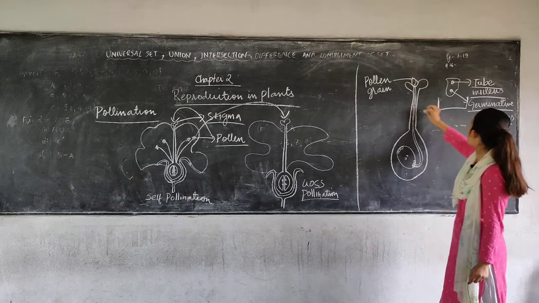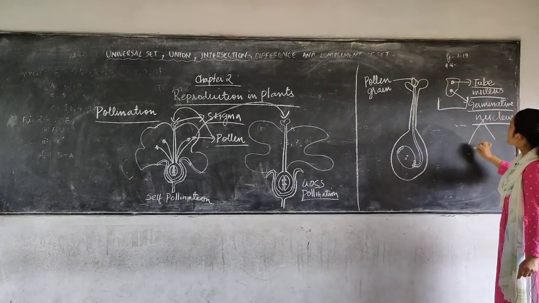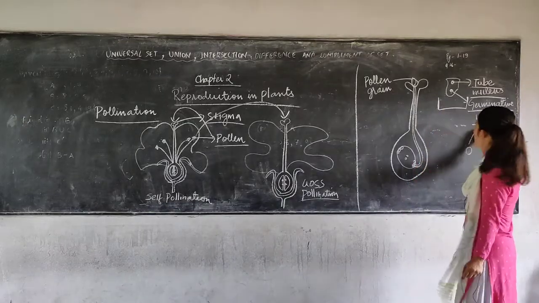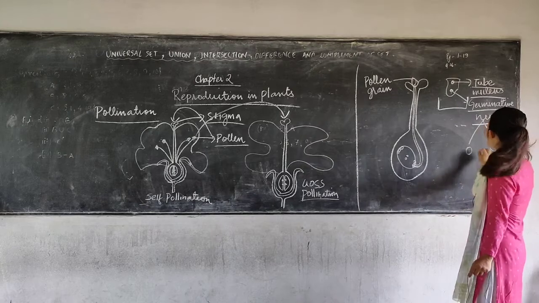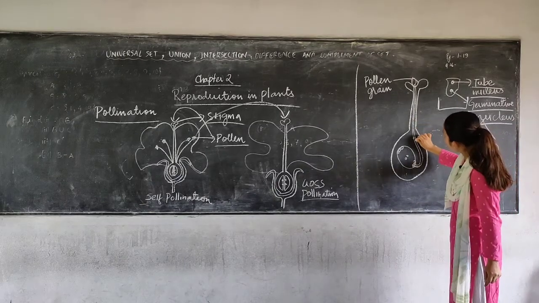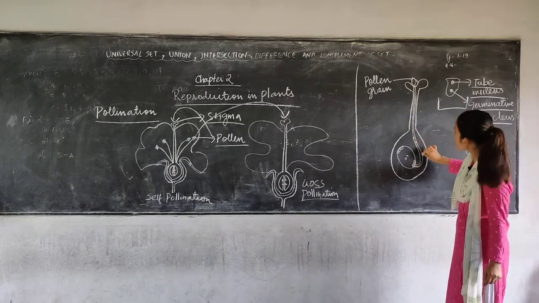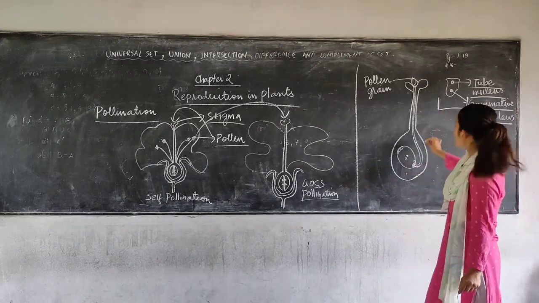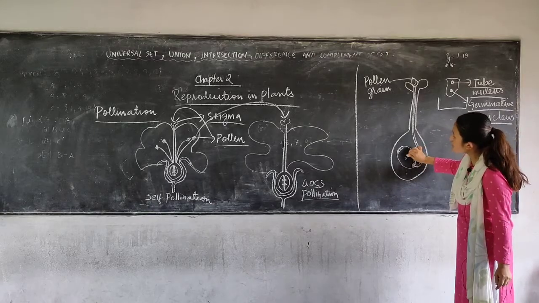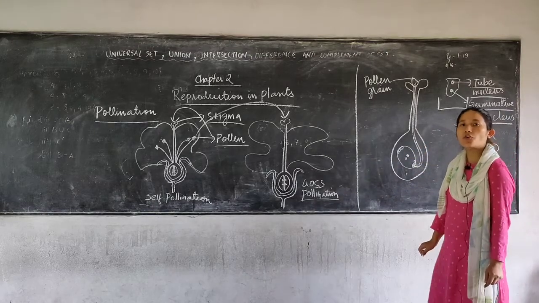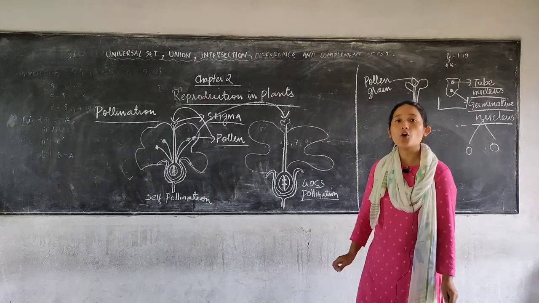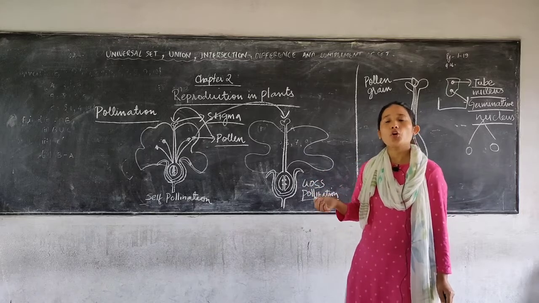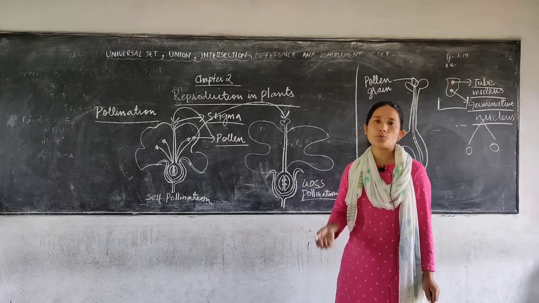Now inside the pollen tube your germinative nucleus further divides into two nuclei. One of the nuclei goes and fuses with the ovule, thus forming a zygote, and another germinative nucleus goes and fuses with the polar nuclei and thus forms the endosperm. Endosperm is like a food storage, because seeds cannot prepare their food, so until the seedling is produced, the food is provided by your endosperm.